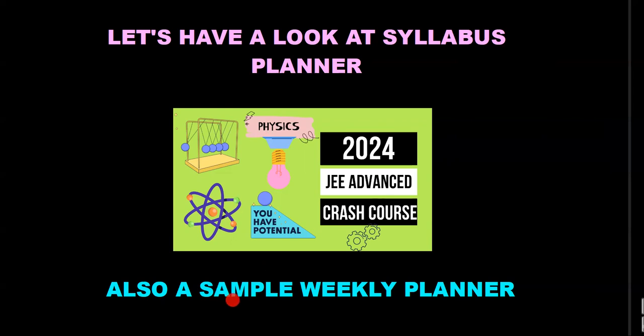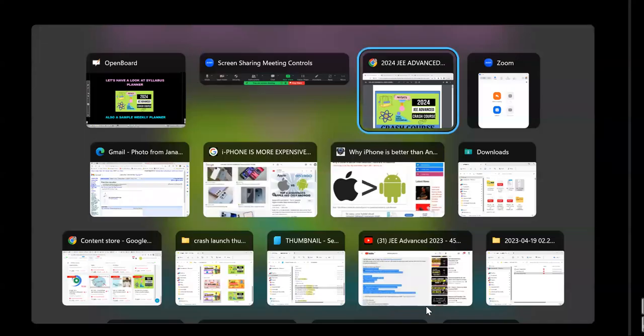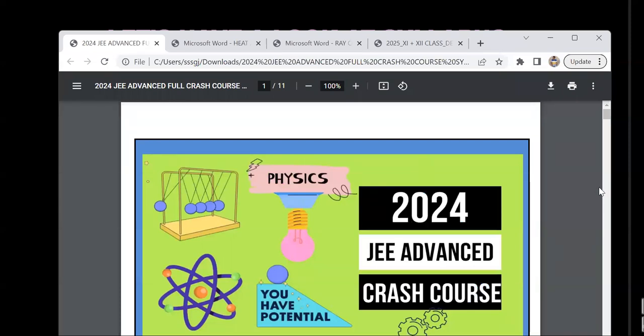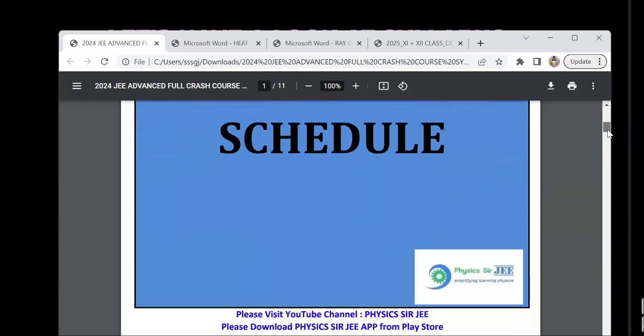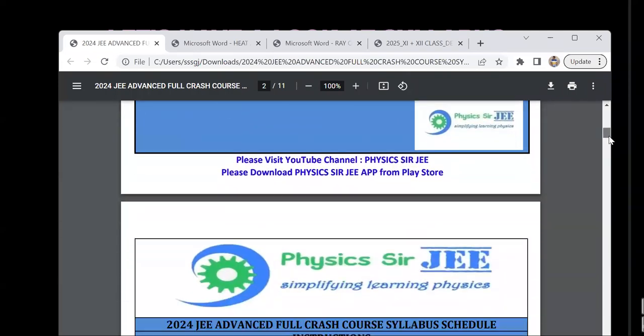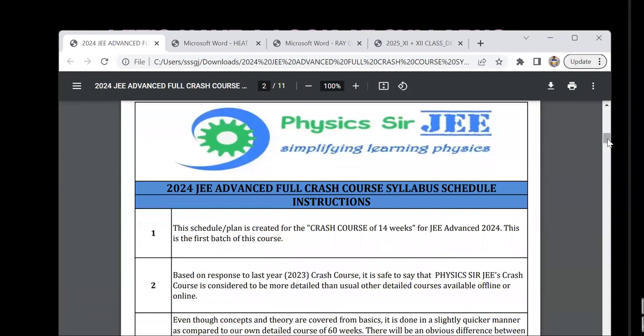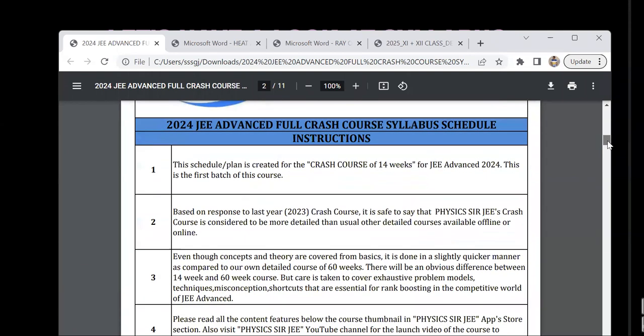I'll also show you a weekly planner sample. So let me go to that web page. Yeah, this is the syllabus planner. Those who have not yet purchased the course can also find this syllabus planner PDF in the description below or in the pinned comment, so you can just download and check through. I'll just go through it. The first page is a simple thumbnail. And then simple instructions that this is a crash course of 14 weeks, and this is the first batch.